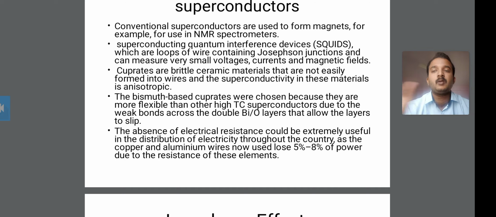Therefore, we choose bismuth based cuprates as conductors.